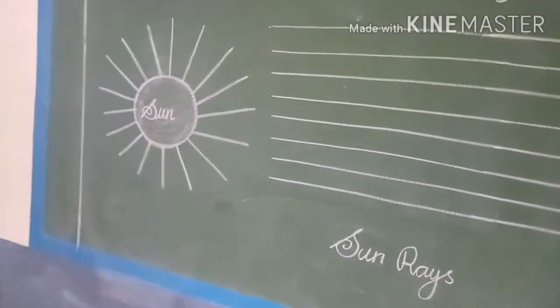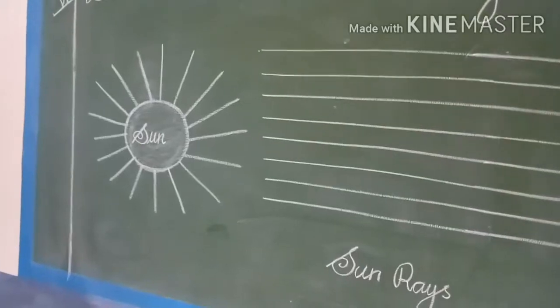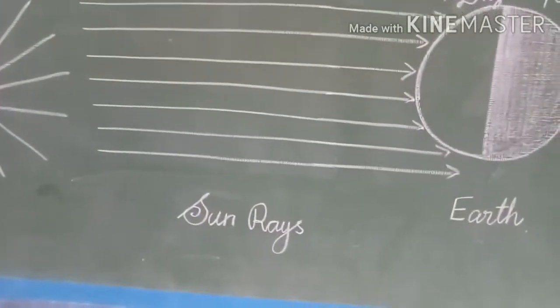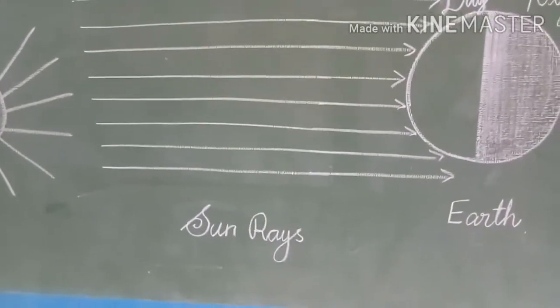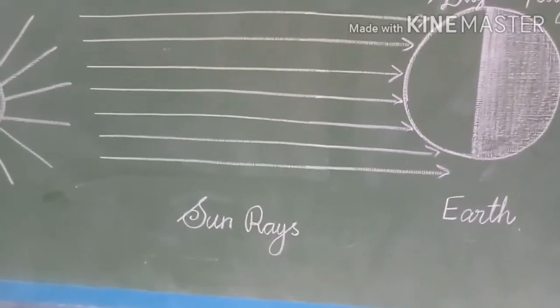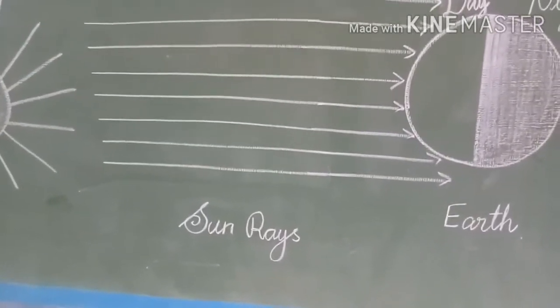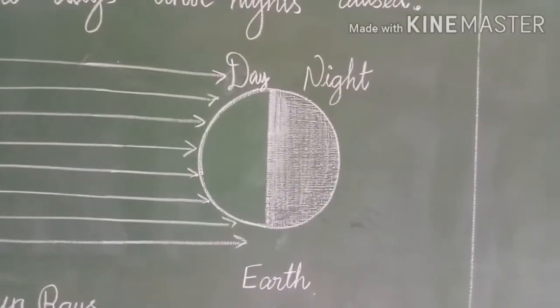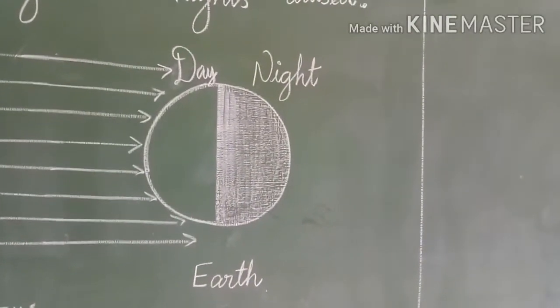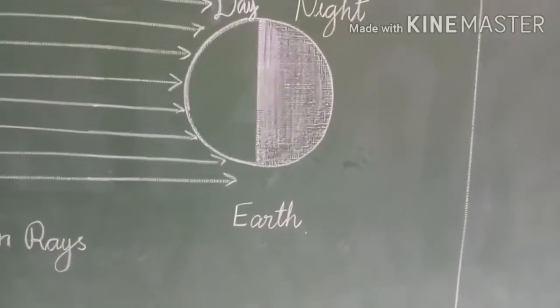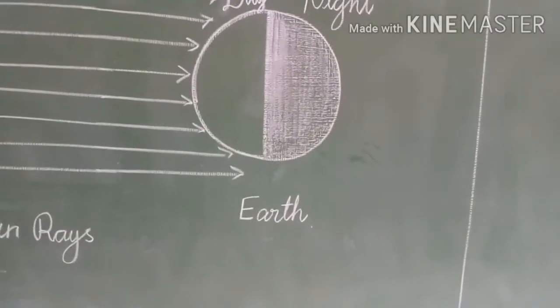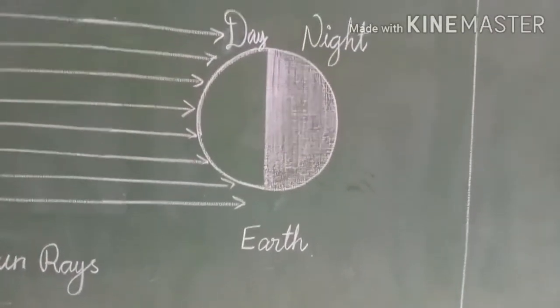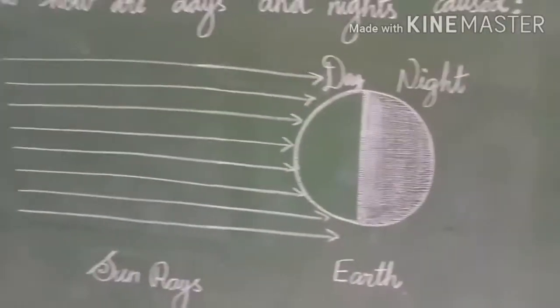You have to write sun, S-U-N, sun rays, R-A-Y-S, and day, D-A-Y, night, N-I-G-H-T, and earth, E-A-R-T-H. So that's all, children.